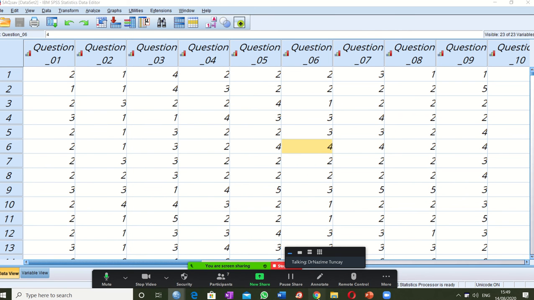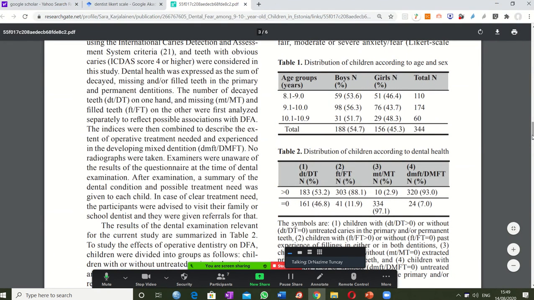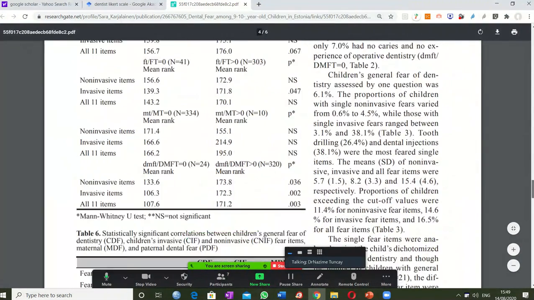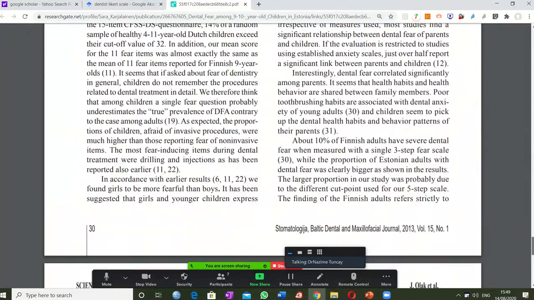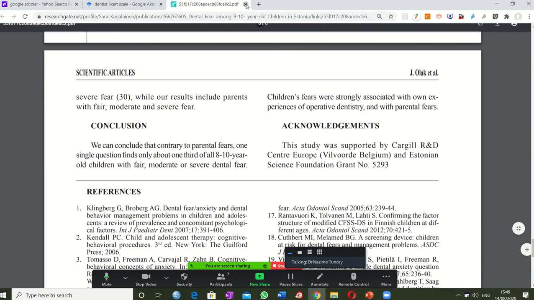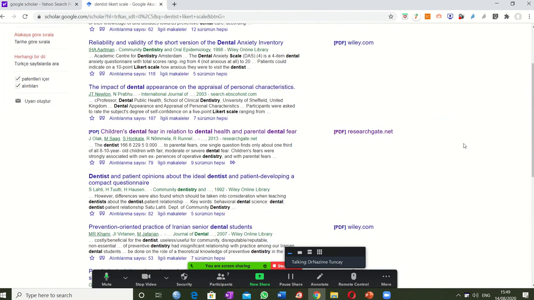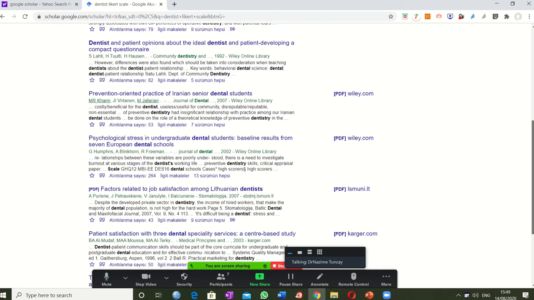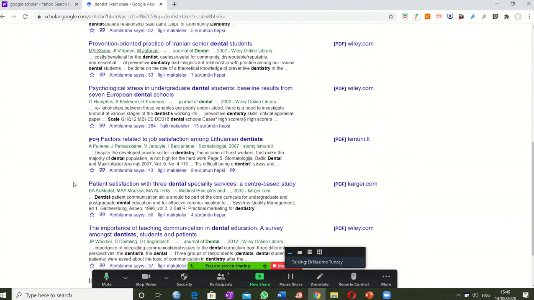Okay, let me open another article. This is like that, some tables and discussion and some conclusion. This I found from this. Let me open another one and try to interpret another article. For example, factors related to job satisfaction among Lithuanian dentists.